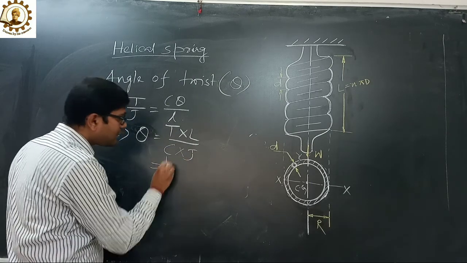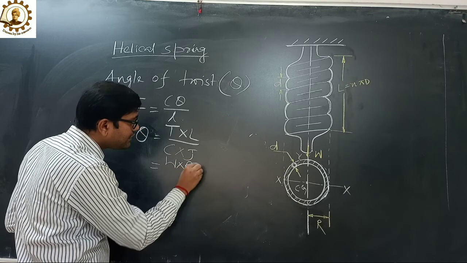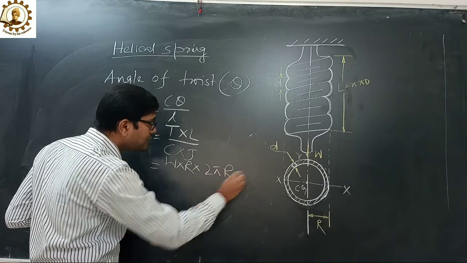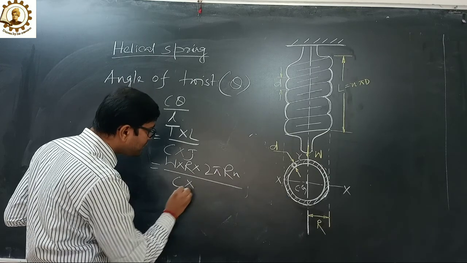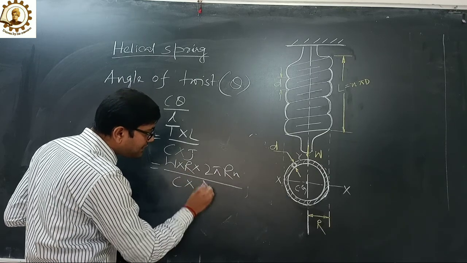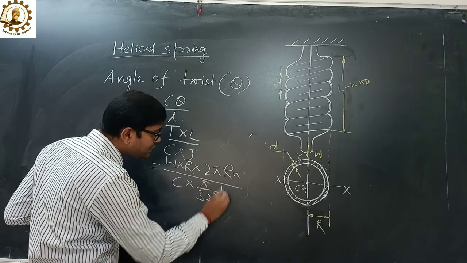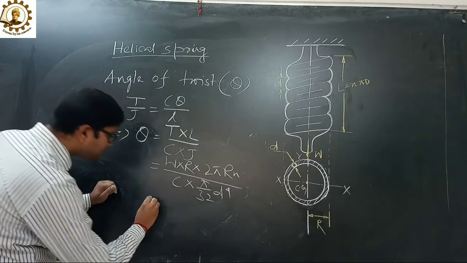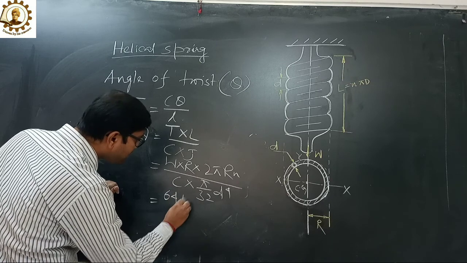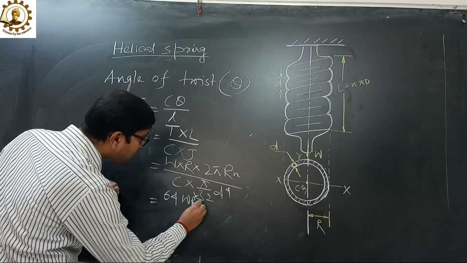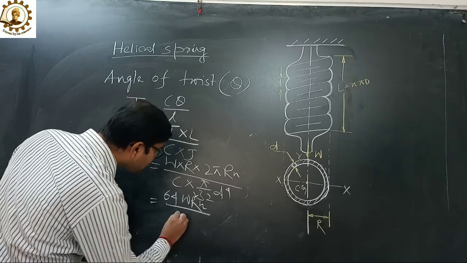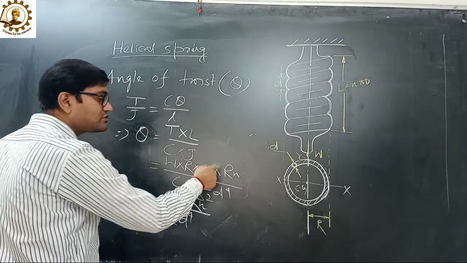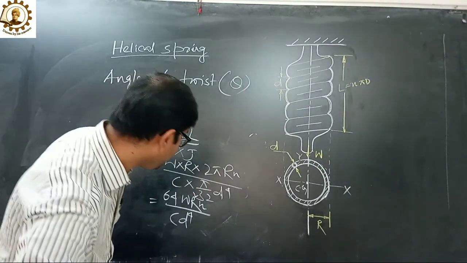T means W into R, and L equals 2 pi R N, upon C into J. J means pi upon 32 d to the power 4. So we get 64 W R square N upon C d to the power 4, as pi and pi on both sides eliminate.